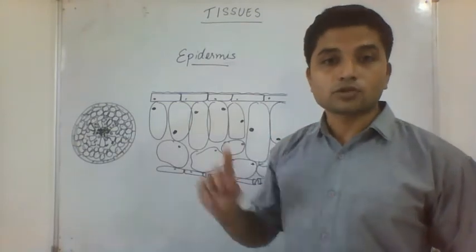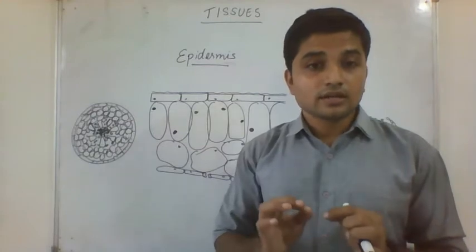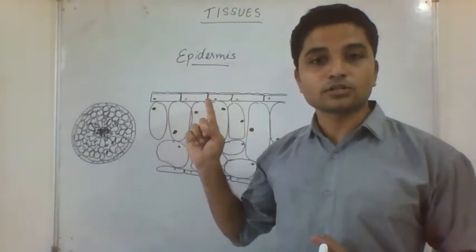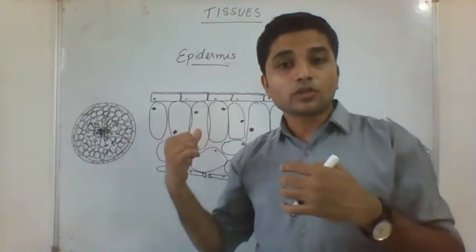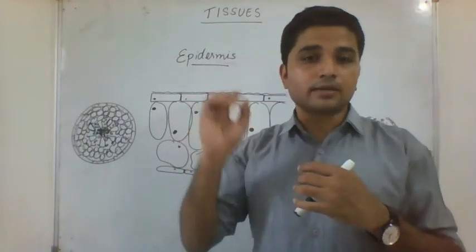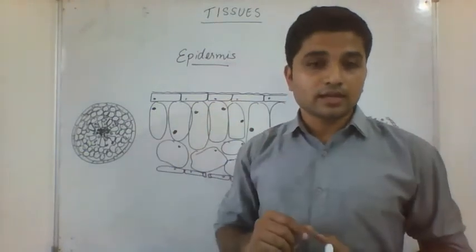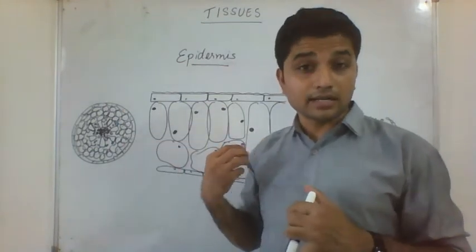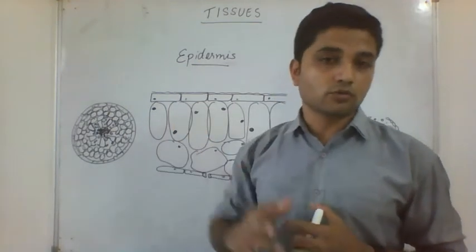The second important characteristic of epidermis is that it is continuous. Continuous means there are no gaps in the middle. You can see them one after the other. They are tightly packed. If there are gaps, the moisture from inside can easily escape. So there are no gaps. The continuous layer prevents either factors from entering inside the tissues or the moisture from inside the tissues from escaping.